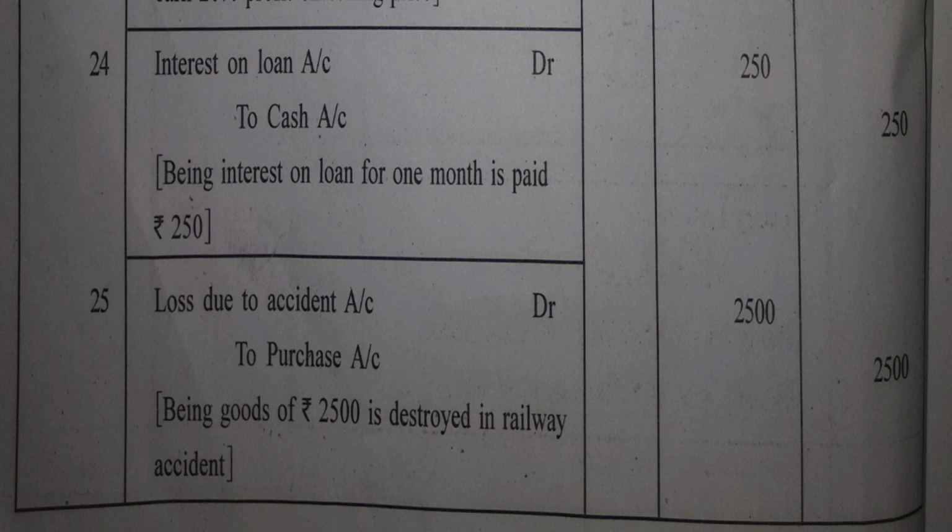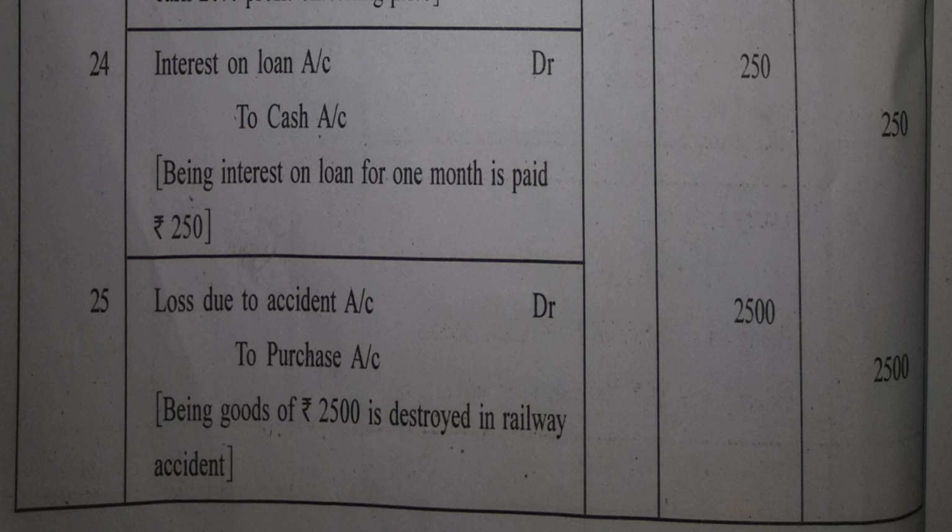Now talking about its amount. The loan is taken of 30,000 with the condition of 10% interest. What is 10% of 30,000? It is 3,000. So 3,000 is the interest for the entire year. So if for 12 months the amount of interest is 3,000, then what is the amount of interest for 1 month? Let me just check if the explanation for this is given anywhere after this illustration.